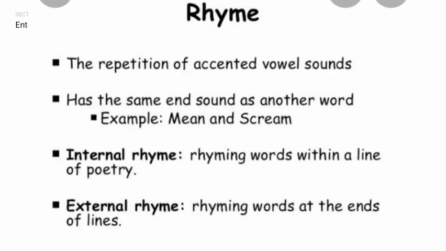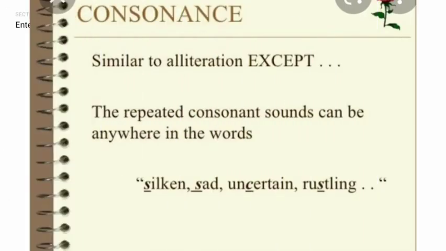What is rhyme? There are two types of rhyme. Rhyme is the repetition of accented vowel sounds so that a word has the same end sound as another word. Example, mean and scream. Internal rhyme, rhyming words within a line of the poetry. And external rhyme, rhyming words at the ends of the lines. So I hope that I have explained all these terms very well.